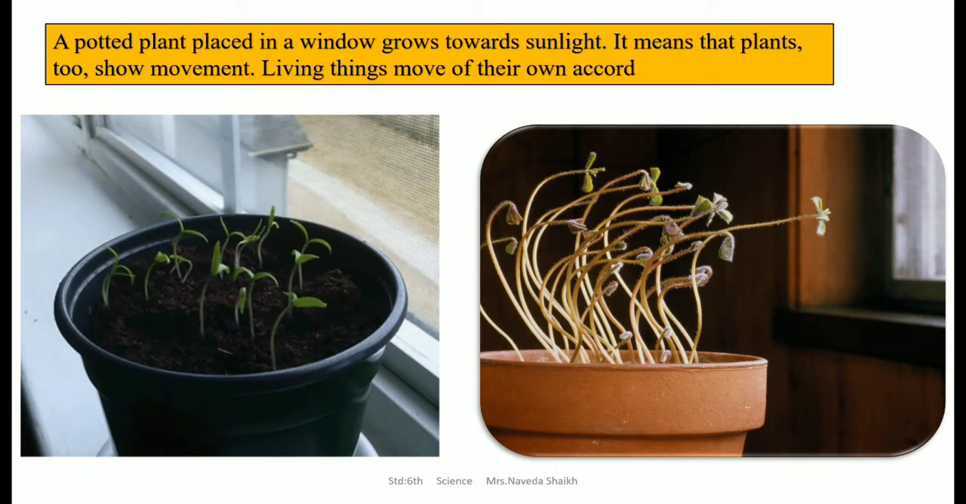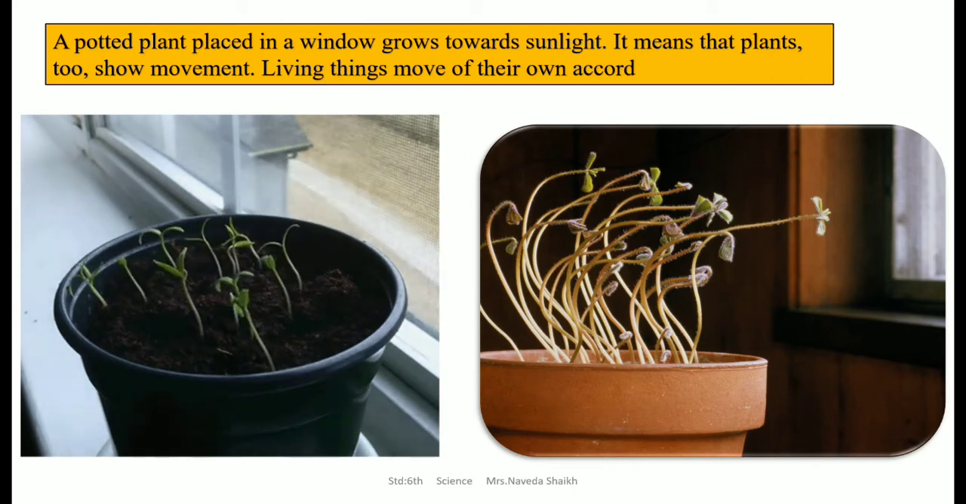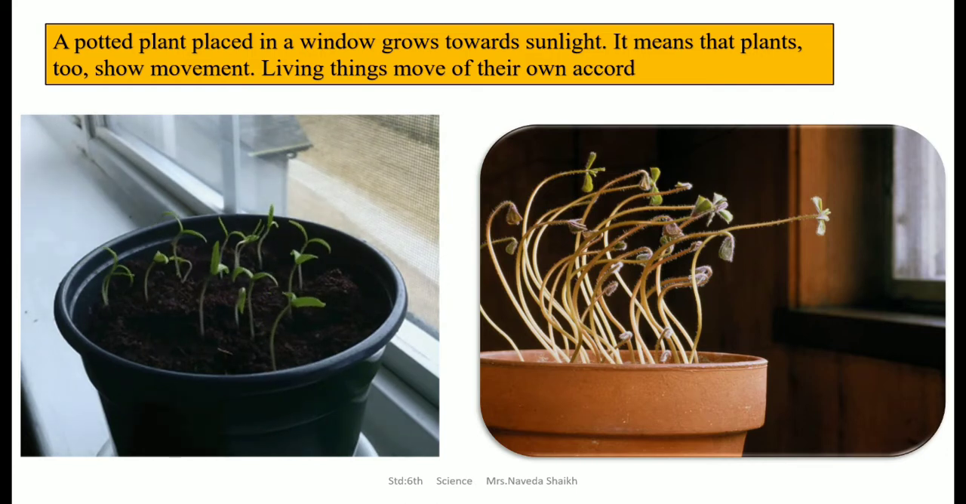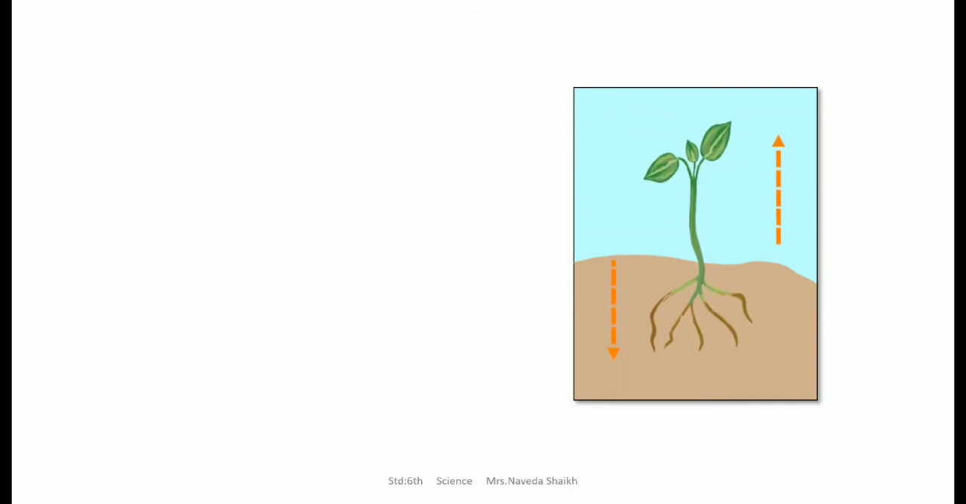Here you can see in this example, the plants are moving towards the side of the sun where they are getting sunlight. This is a type of movement that plants show because their roots are fixed in one place and they cannot move like us. They also grow: the roots tend to move in the downward direction and the stem tends to move in the upward direction. That means they are showing movement.